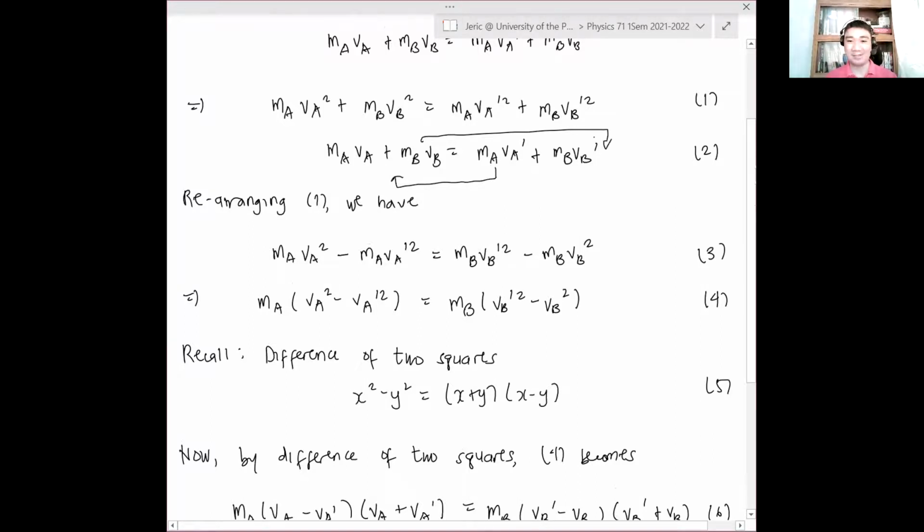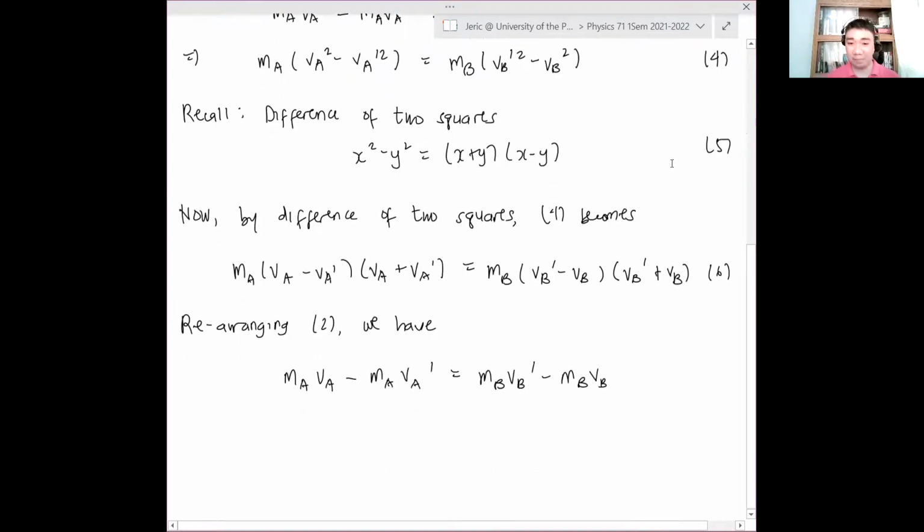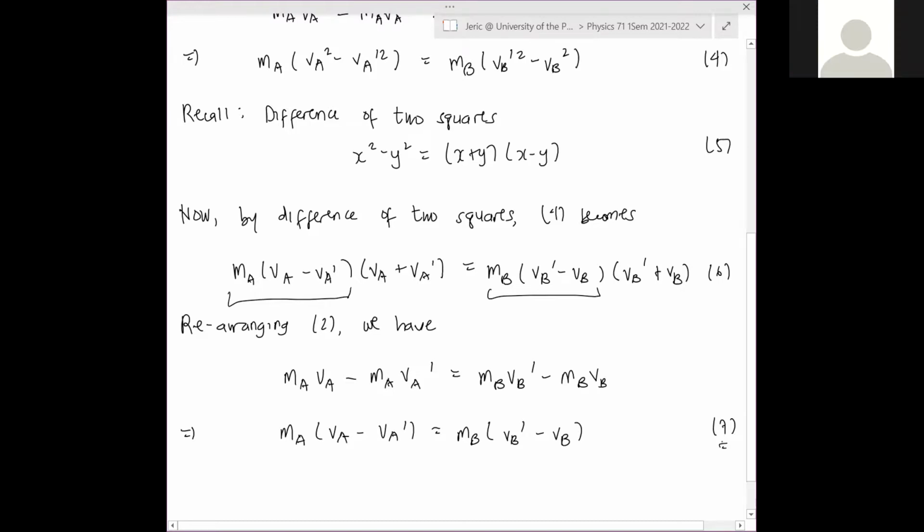Okay? Got it? This is the reason why I don't want this to be the main lecture, because for me, it's relatively long, and this is just a proof. But it's a nice proof. Now, I'll factor this. I have MA quantity VA minus VA prime equals MB quantity VB prime minus VB. This is equation 7. Notice that this is equivalent to equation 7, right? So I can just substitute equation 7 into equation 6.